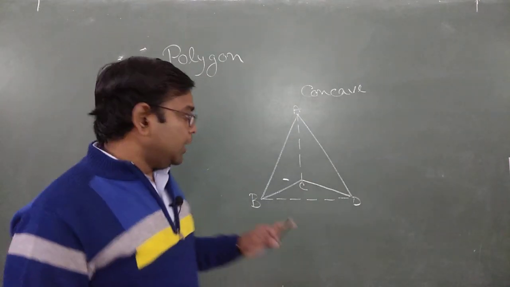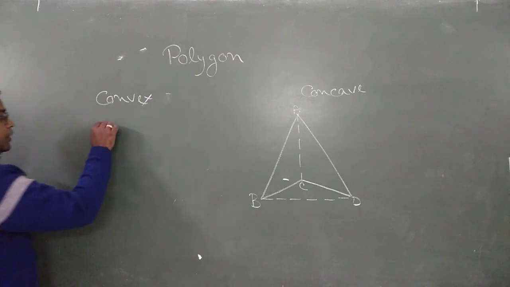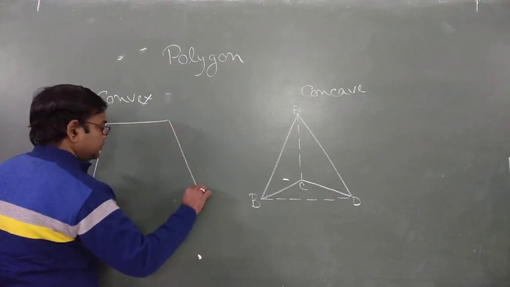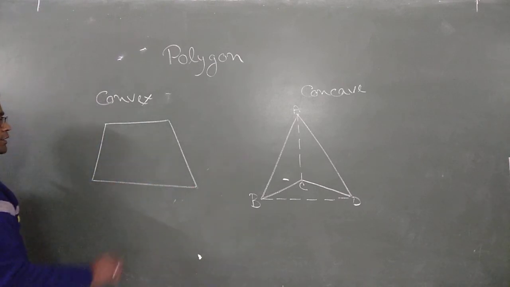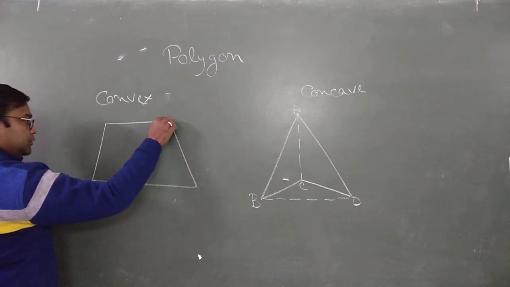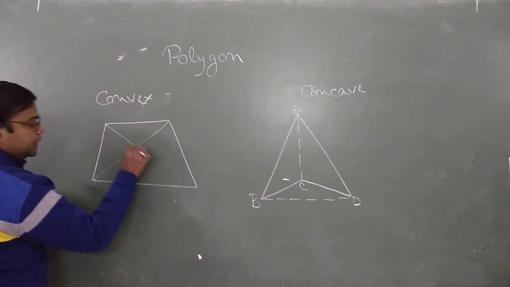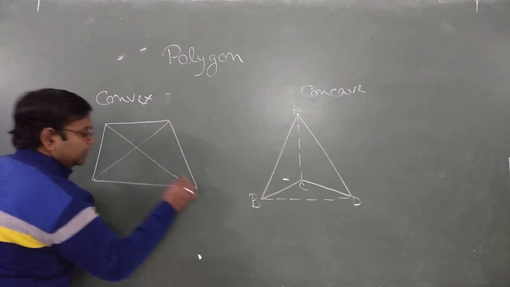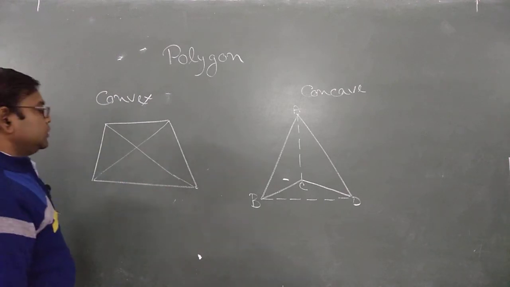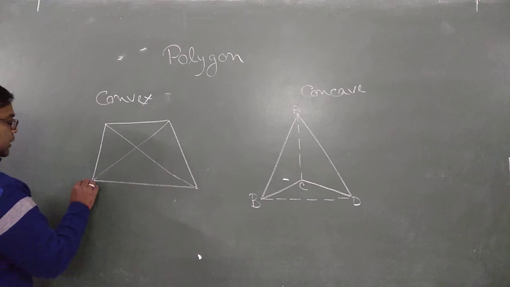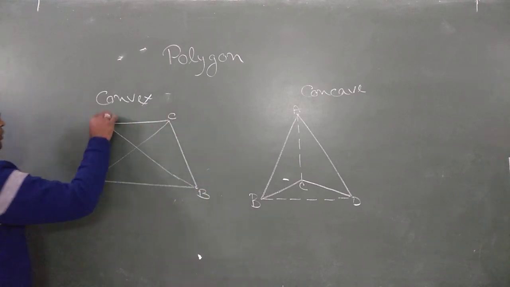And similarly, just the opposite: if all diagonals are present inside, in the interior of the polygon, it is known as your convex polygon.